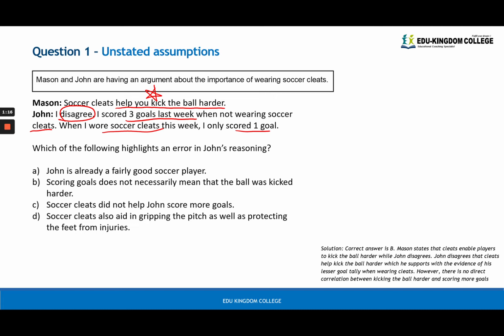That's why the error in John's reasoning is actually to do with his evidence, okay? And scoring goals doesn't necessarily mean that you can't kick the ball harder. That's why option B is the correct answer for question 1. You can have a look at the solutions here for more information as to why the other ones are incorrect as well.